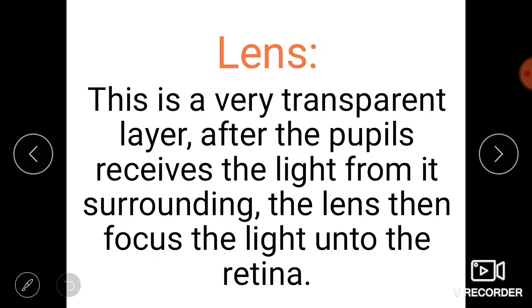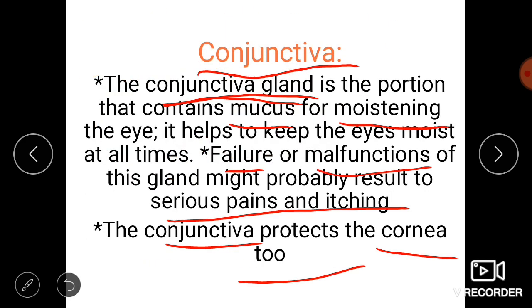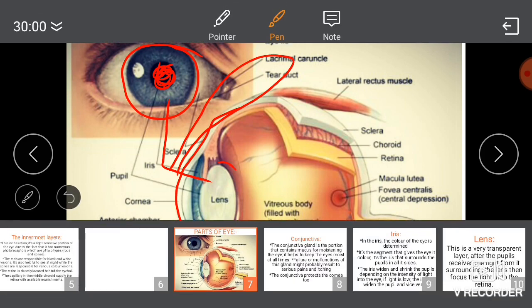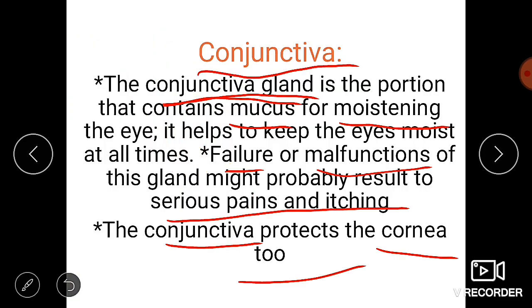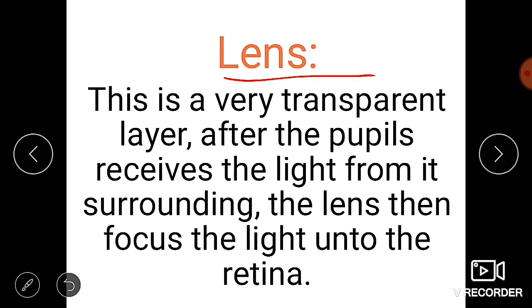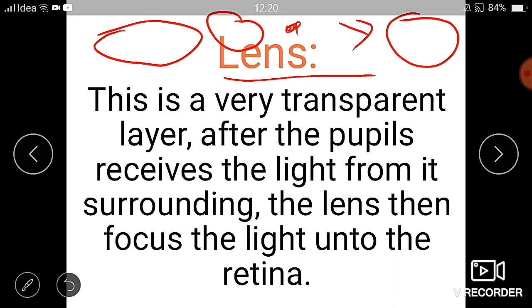Let's see the next part, that is the lens. I already showed in the diagram where the lens was located. This is the lens which is present in the eye. This is a very transparent layer after the pupil. Out in the outer portion, the sclera is present. After the sclera the iris is present. After the iris the pupil is present. After the pupil the lens is present.